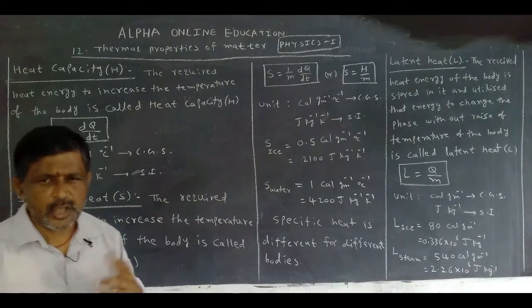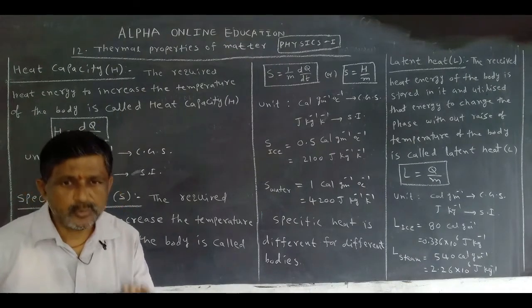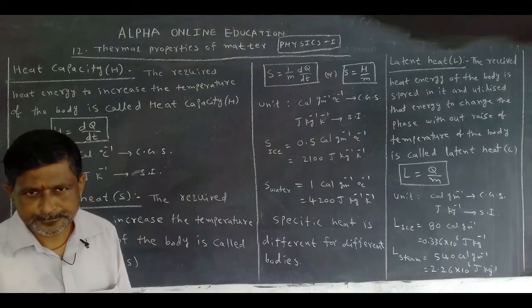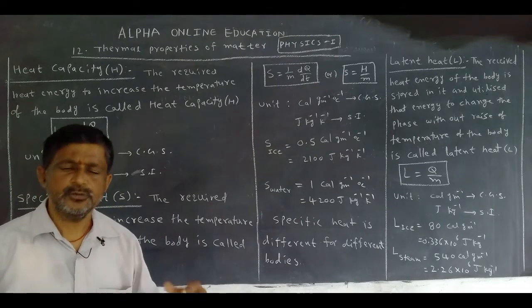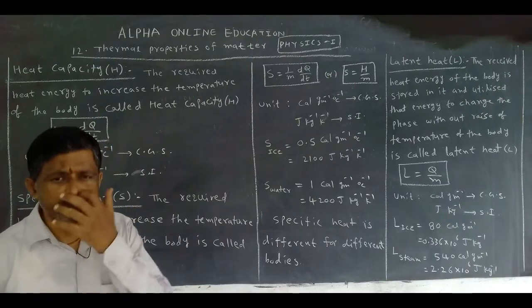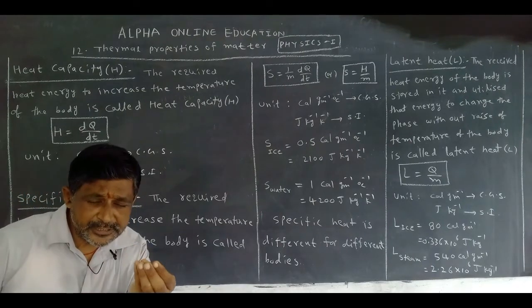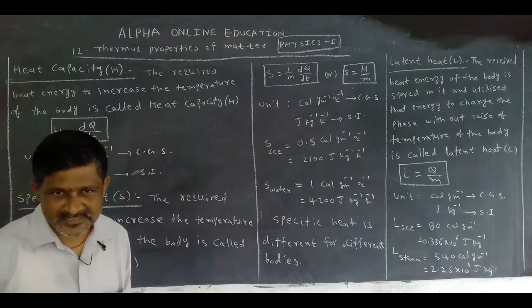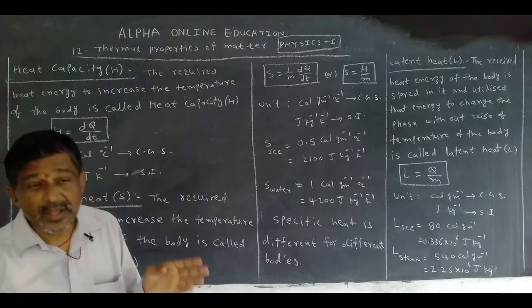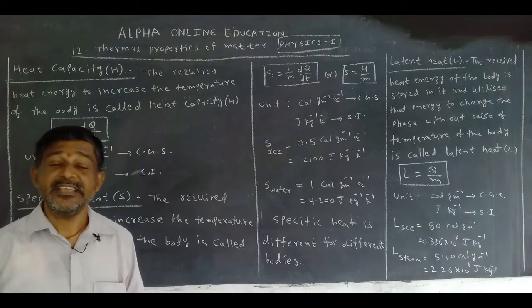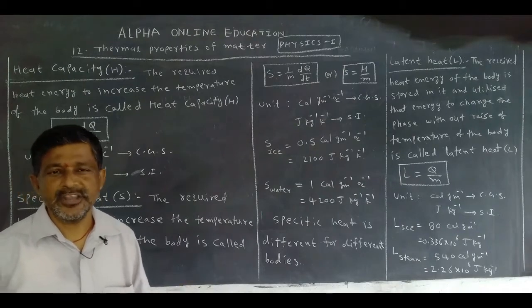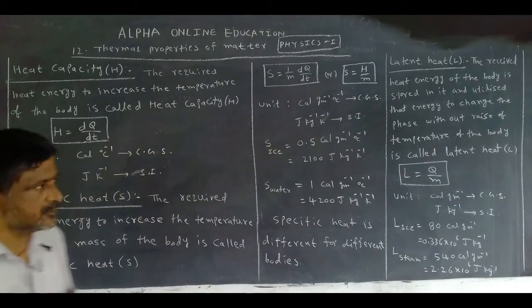Let us take any object. We want to increase its temperature, say from 22 to 21 or 32 to 31. If you give heat energy, its temperature increases. So the heat energy required to increase the temperature of the body is called heat capacity.